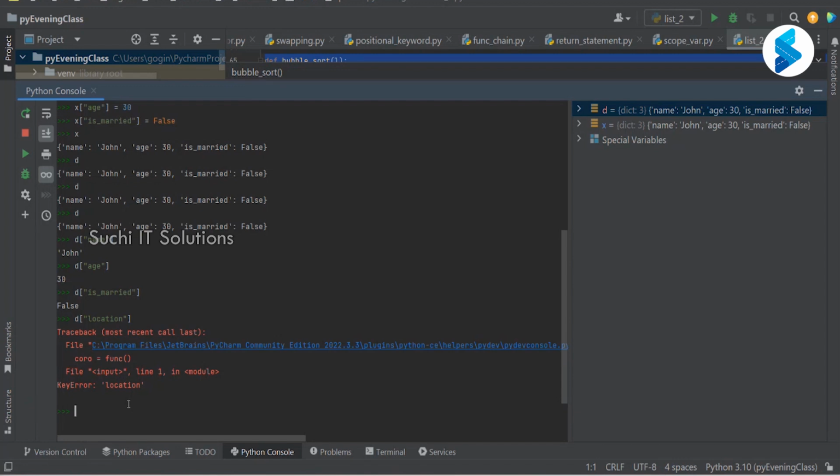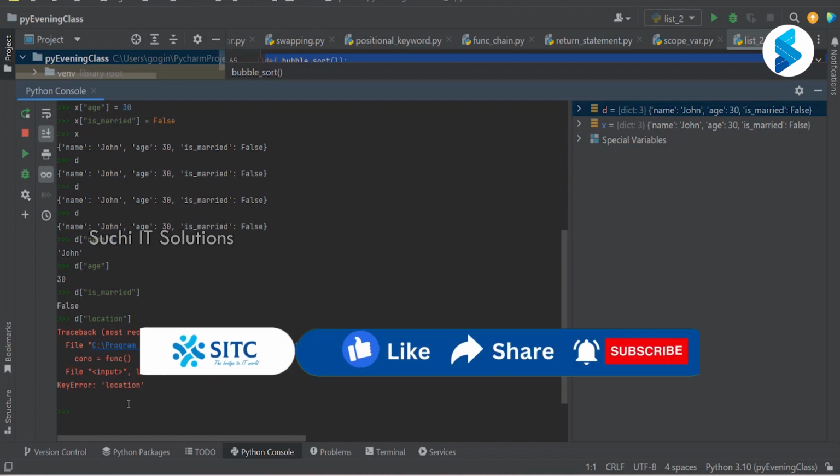Now, with respect to access, this is one syntax where the dictionary name is followed by square brackets, within which you can pass in the key name. But the problem is if the key doesn't exist, this particular syntax throws a key error. Now, is there any other way where I can get the value if the key is there, and if the key is not there, it should not throw an error? Is there any other function to help us with this?